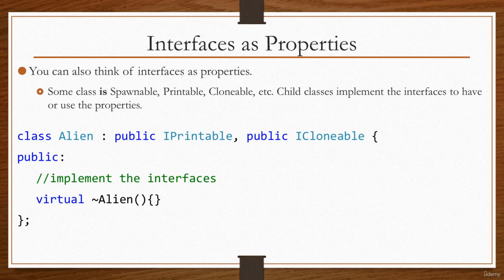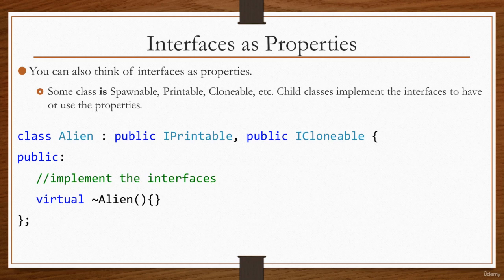For example, as we play a game, we may want to save our progress, or in other words, write our progress to disk, so that when we load the game back up again, we start the program up again, then we can load the state of our game or our progress in the game, because of course that is not going to stay in your RAM. Child classes implement the interfaces to have or to use those properties.